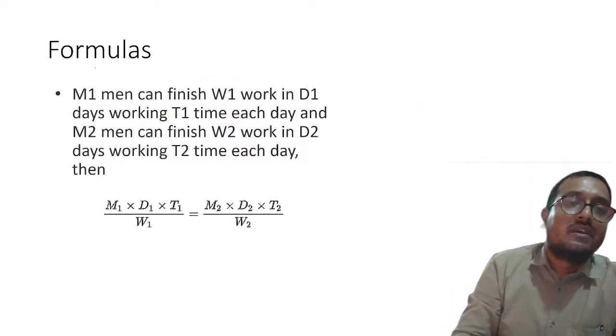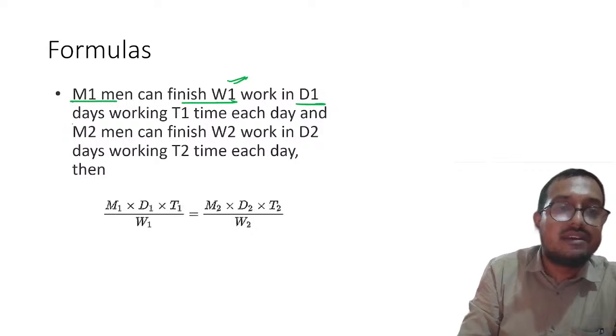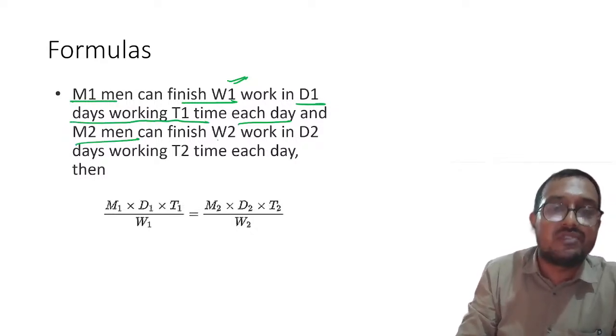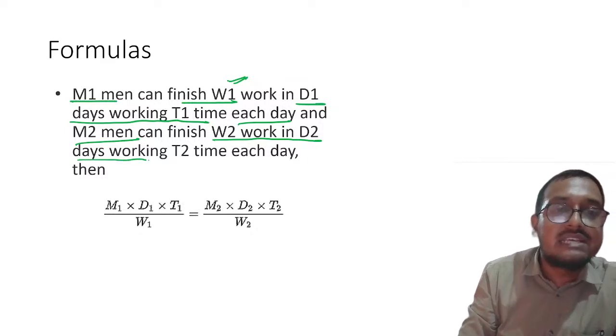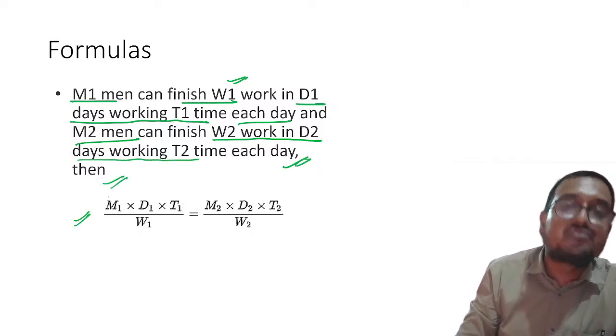Okay. Another thing is, M1 men can finish W1 work in D1 days working T1 time each day, and M2 men can finish W2 work in D2 days working T2 time each day. Then in that case we have this formula.